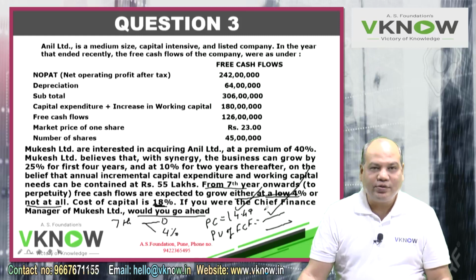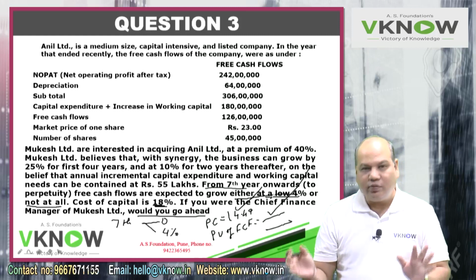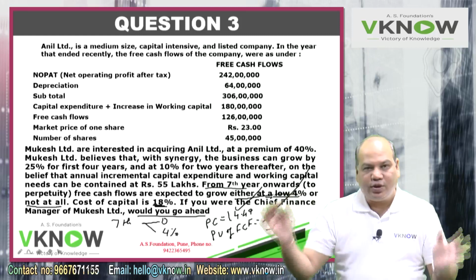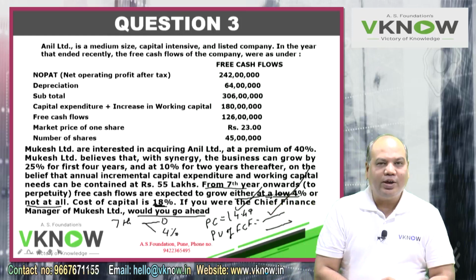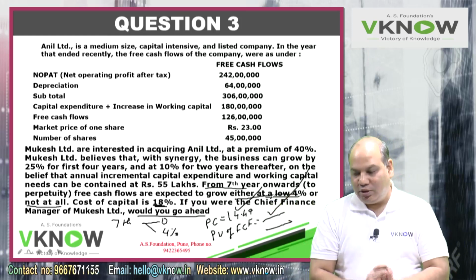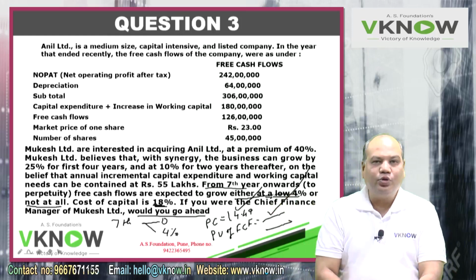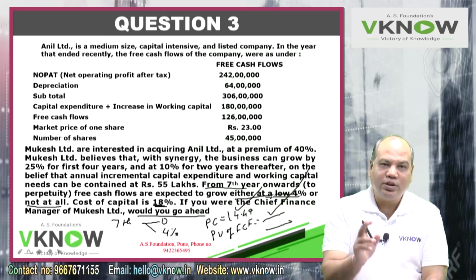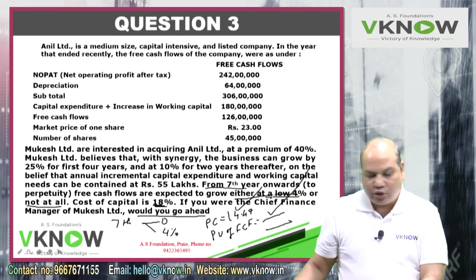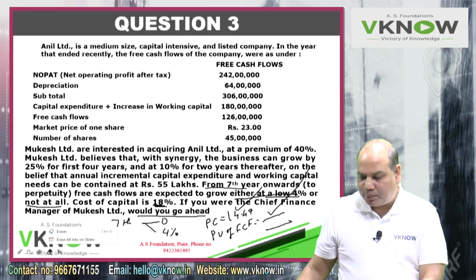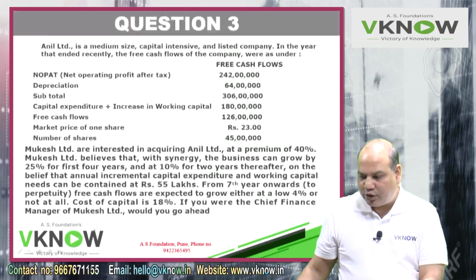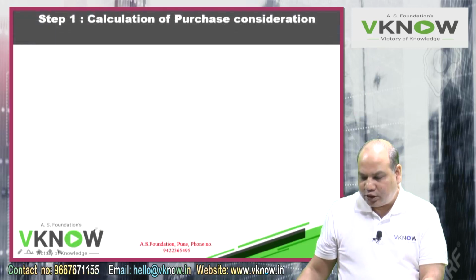But if this is less, I will say no, this proposal is not viable. So present value of all free cash flow, finite plus infinite period, if it is more than 14.49 lakh, then we will go ahead. So like previous question, now you have to find out the present value of all free cash flow starting from year 1 and going up to infinite period.